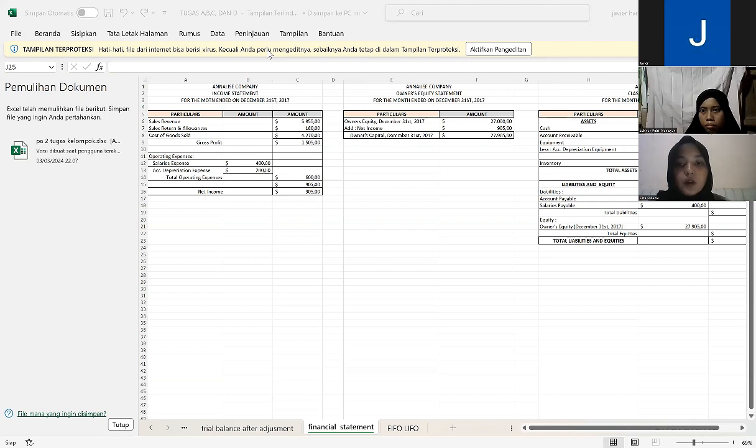Then add up all the expenses, namely depreciation plus salaries and wage expense. We get a total operating expense of 600. And then finally subtract gross profit and total operating expenses to get net income of 905.